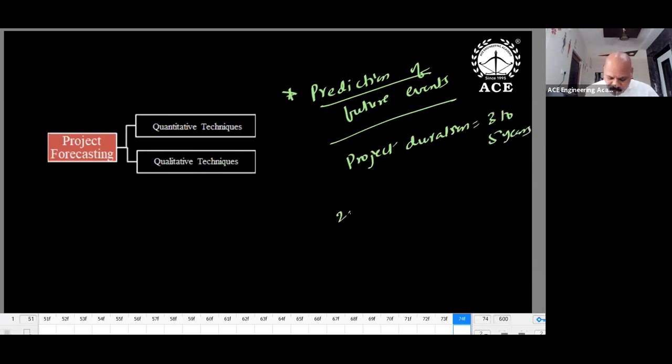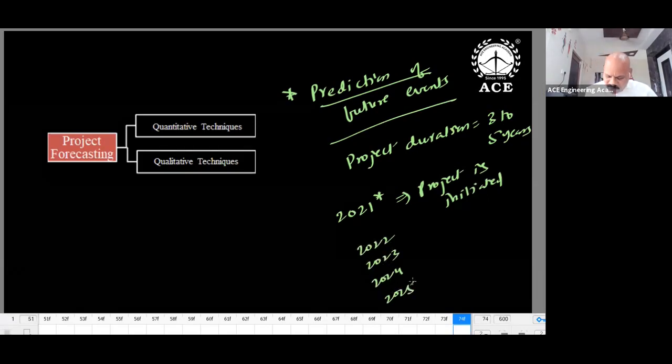You are planning now itself. Suppose in 2021 you have started the project, and the project is initiated. When you are going to execute the project, it may be 22, 23, 24, and 25. So 1, 2, 3, 4, 5 years. This is actually the execution period.